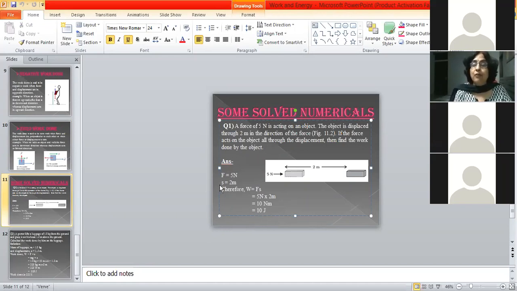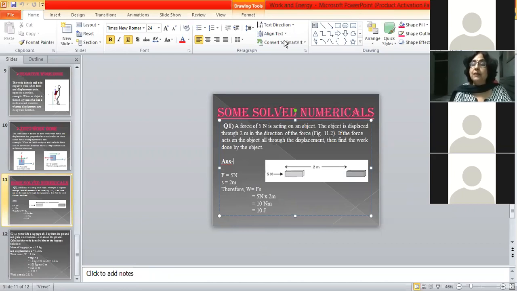Here you will be applying a formula. W is equal to F into S. And here the value of F is 5 Newton into 2 meter. So it will be 10 Newton meter, or we can just say it is 10 joules. Both are right.